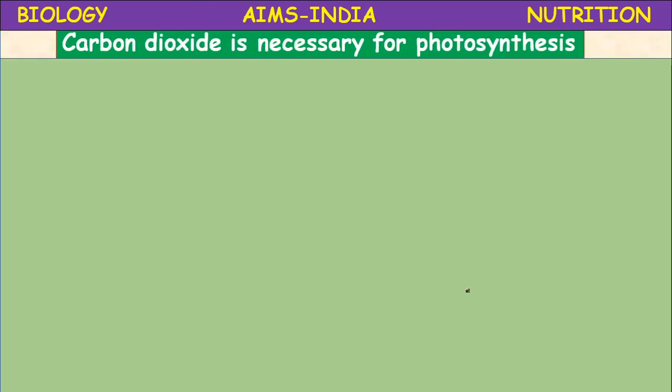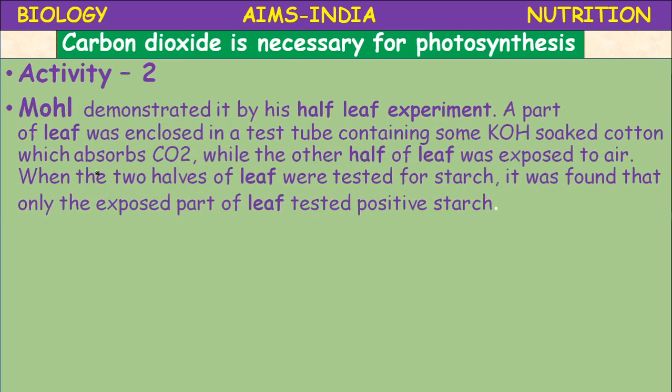Carbon dioxide is necessary for photosynthesis. It is activity 2. Another scientist, Mohl, demonstrated it by his half leaf experiment. A part of the leaf was enclosed in a test tube containing potassium hydroxide soaked cotton, which absorbs carbon dioxide, while the other half of the leaf was exposed to air.